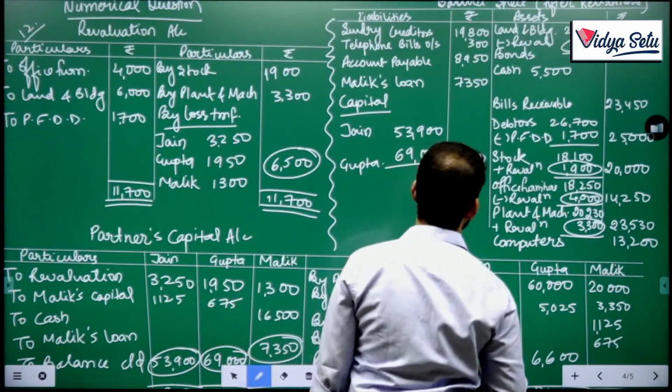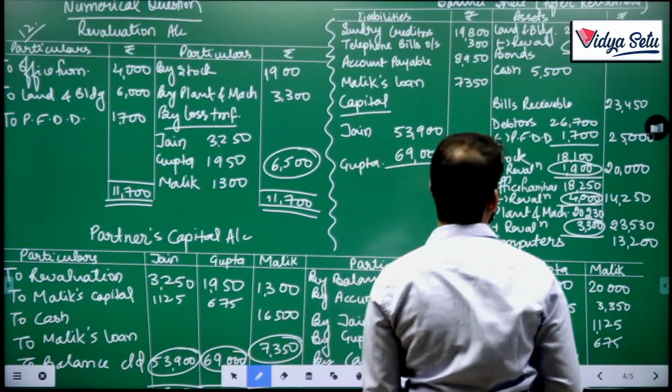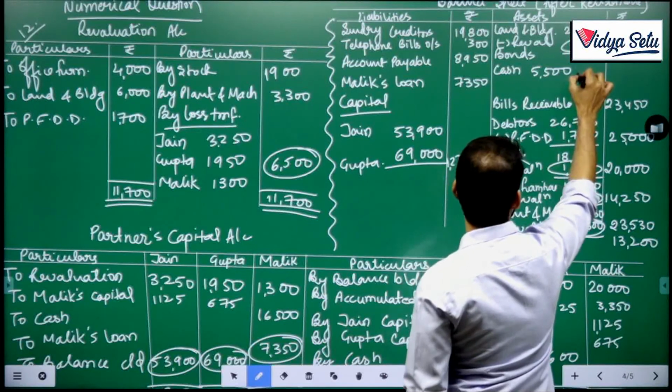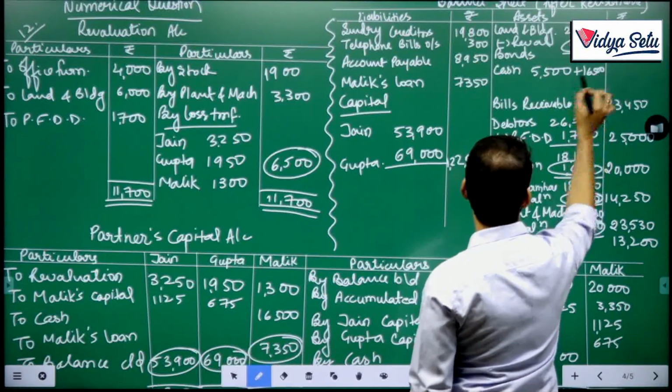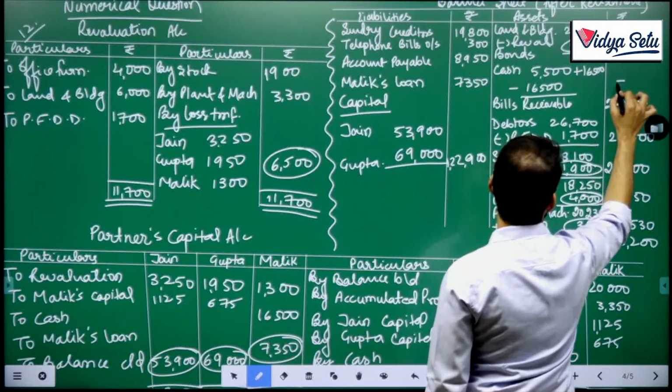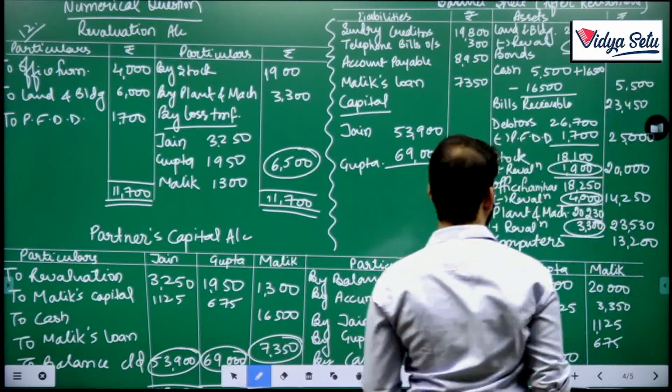One lakh 22,900. Okay, and cash, see 16,500 plus 16,500 minus 16,500, so it remains 5,500.